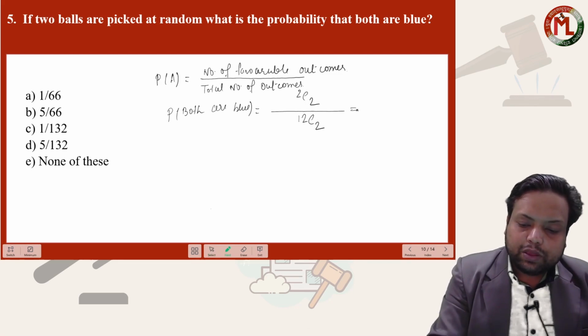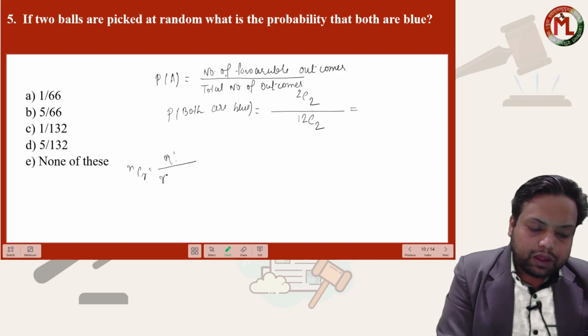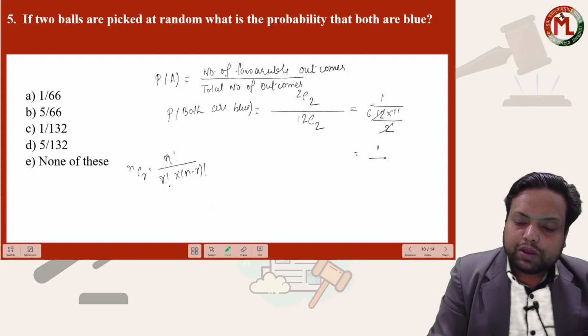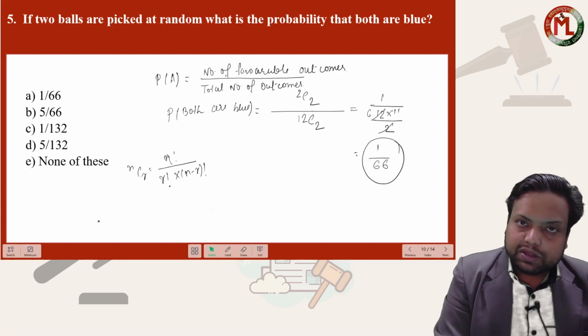You know this formula, nCr is n factorial upon r factorial into n minus r factorial. 2C2 will be 1, and 12C2 will be 12 into 11 upon 2. So your answer is 1 upon 66.